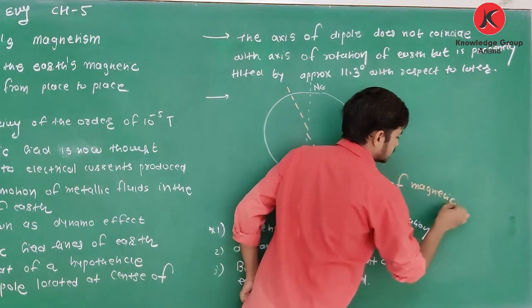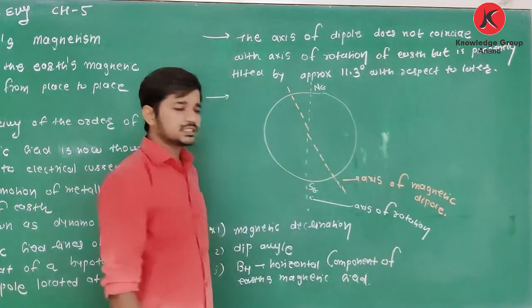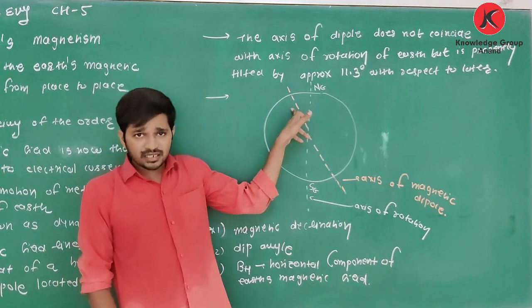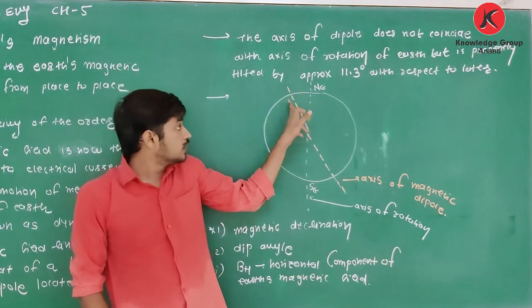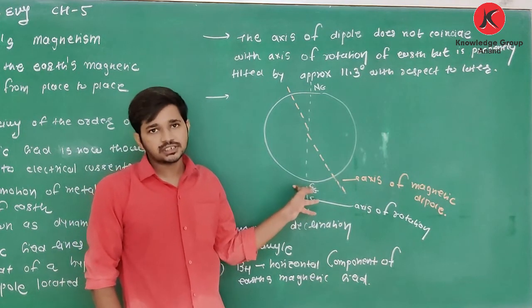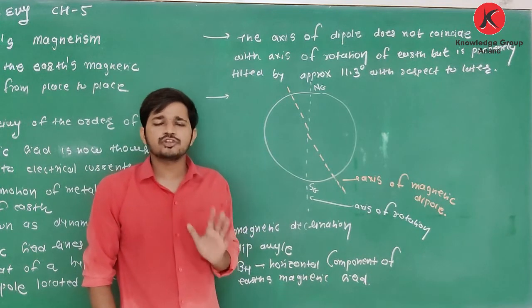This hypothetical axis does not coincide with the axis of rotation. It is tilted by 11.3 degrees.